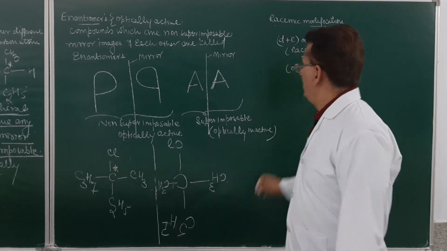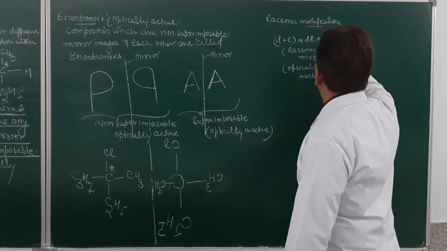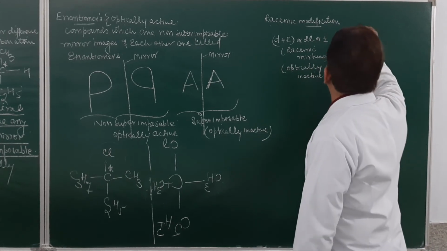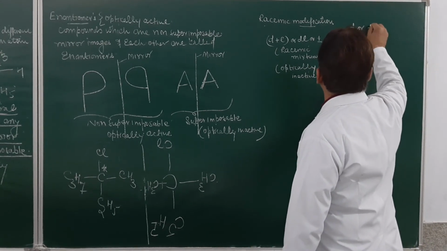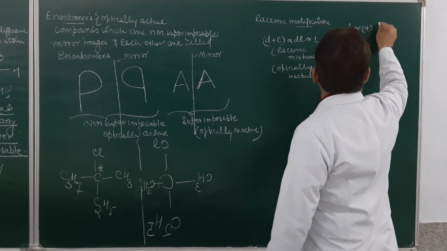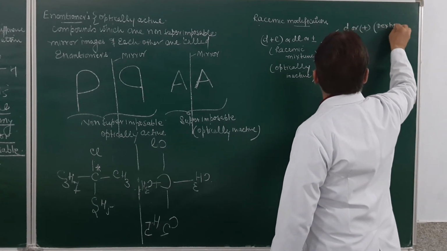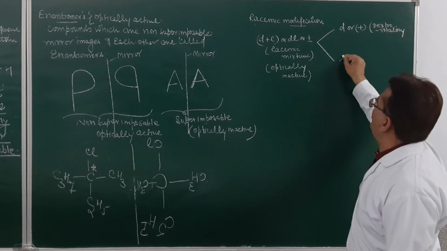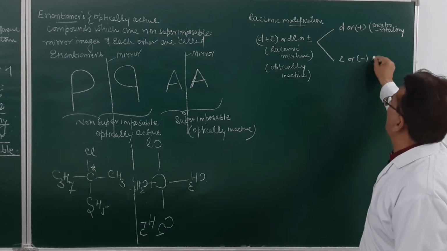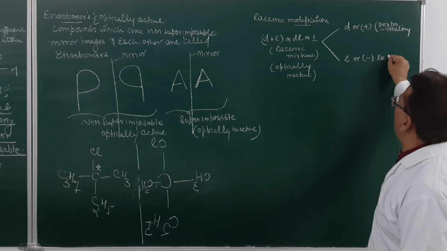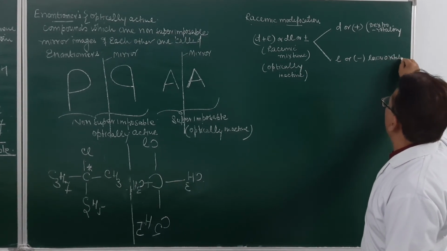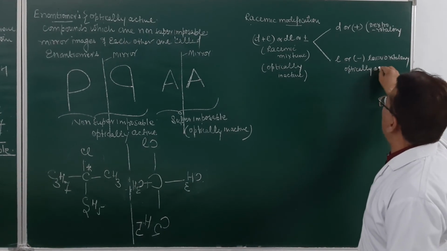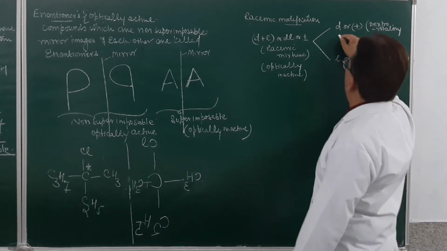Am I clear? If the racemic mixture is resolved into an optically active isomer, suppose I say it is resolved into D form or positive form, that means dextro-rotatory form, or it is resolved into L form or negative form, that means laevo-rotatory form, this will be an optically active form, and this form again will be optically active.